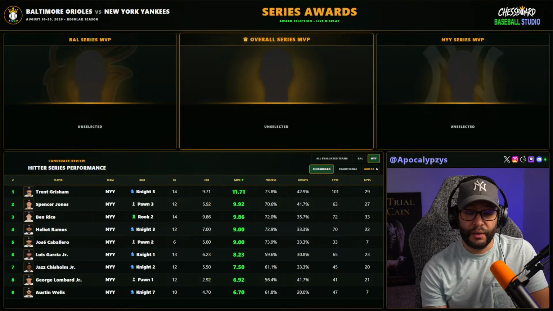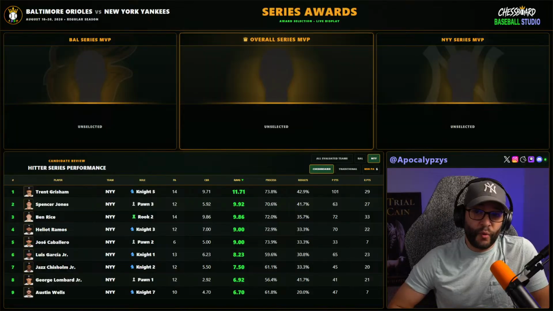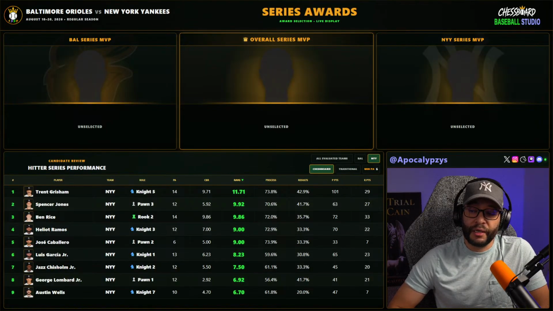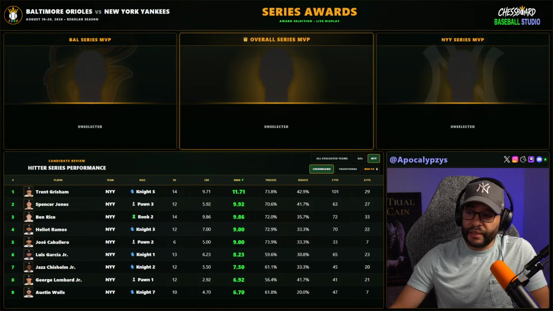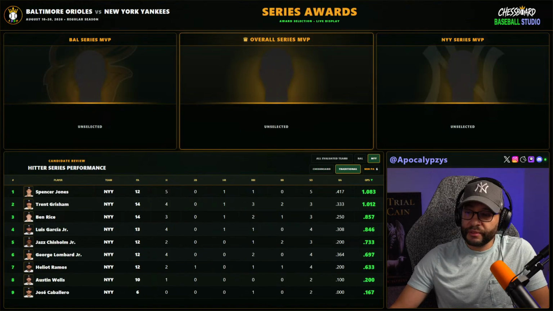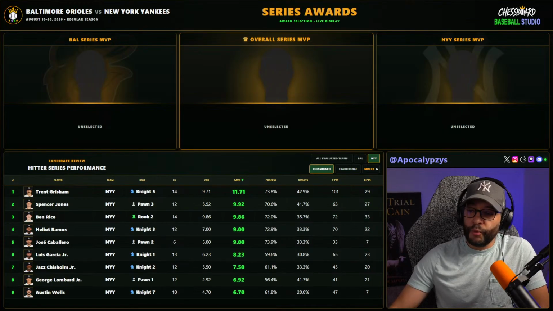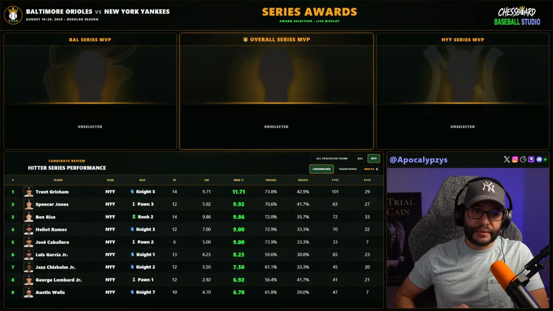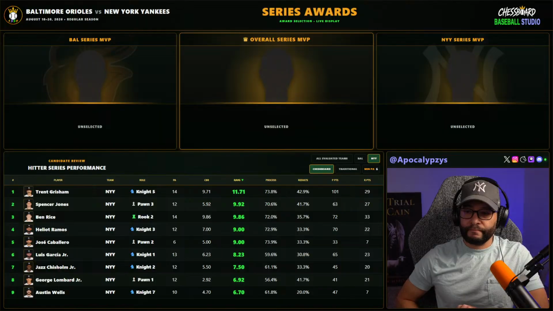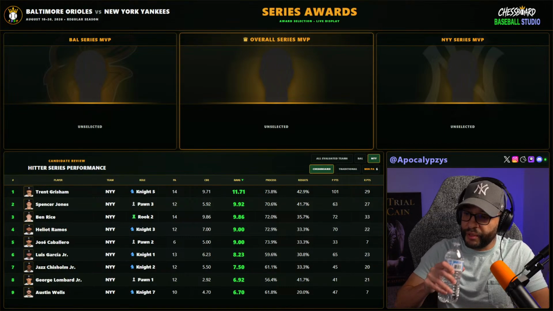There were some games, the first 2 games, where he's the one who created the separation. I think the first game, the Yankees won 3-1. He had all 3 RBIs. But here, what does it say in traditional? How many RBIs for Grisham? Only 3? Maybe I'm not remembering something right, but anyways, Grisham had 14 plate appearances versus Jones's 2 plate appearances. What else? Yeah, I think I'm leaning Grisham for Yankees MVP.